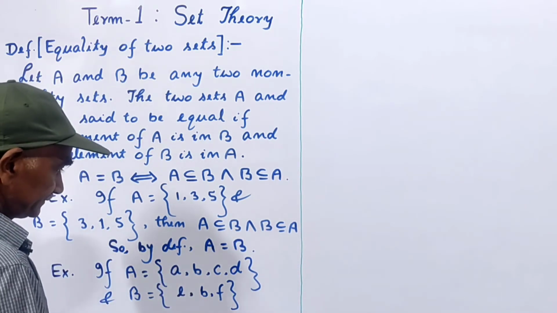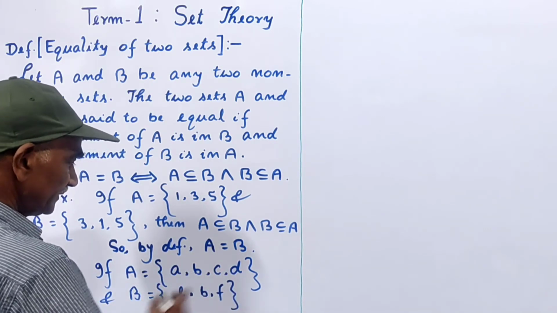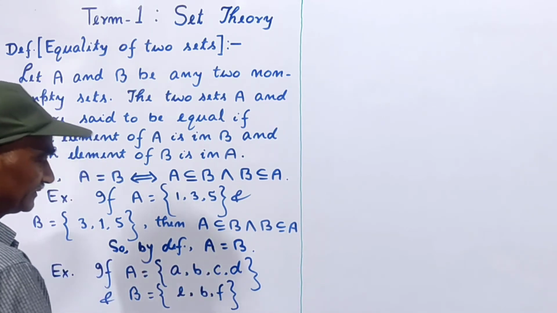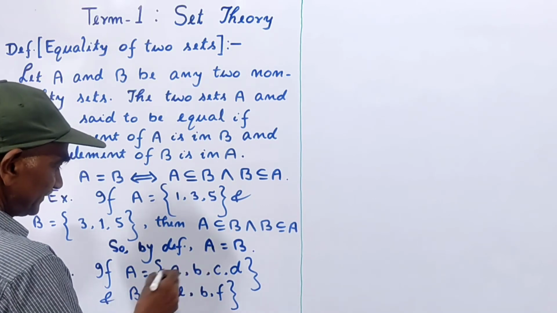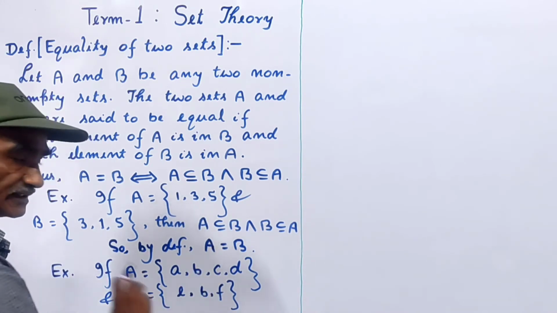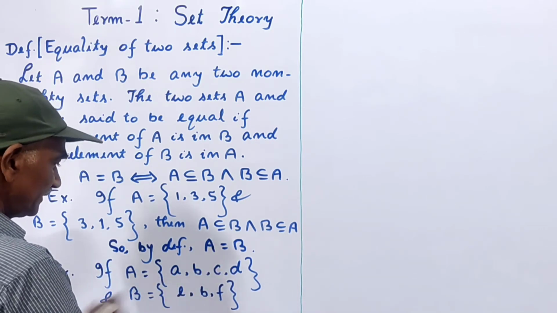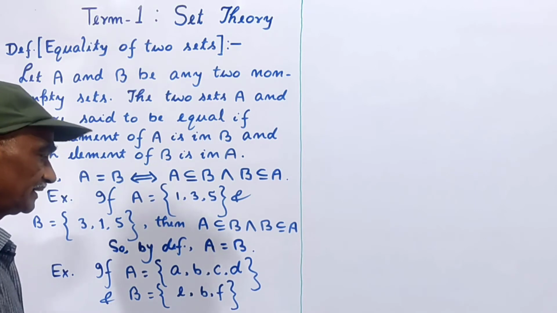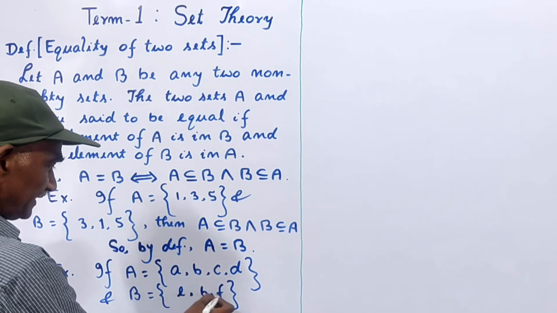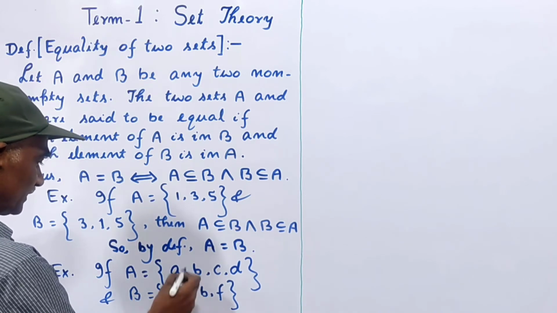Here you see that each element of A is not in B. Only the element B of set A is in B. But except B, the elements A, C, D of A are not in B. So it is clear that since each element of A is not in B, so A is not a subset of B. Also, since each element of B is not in A, so it is clear that B is not a subset of A.